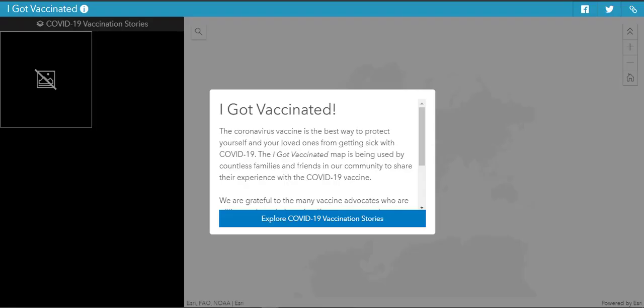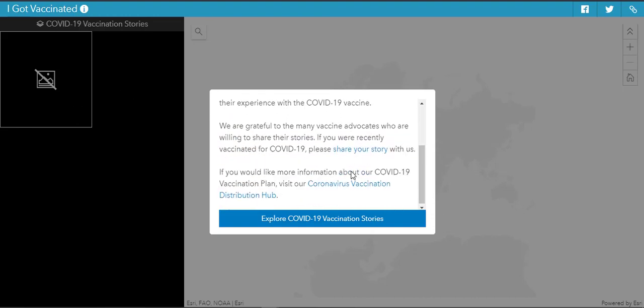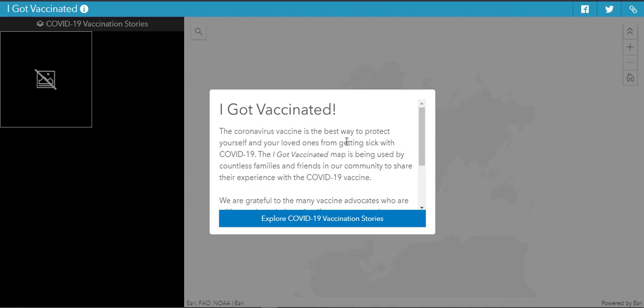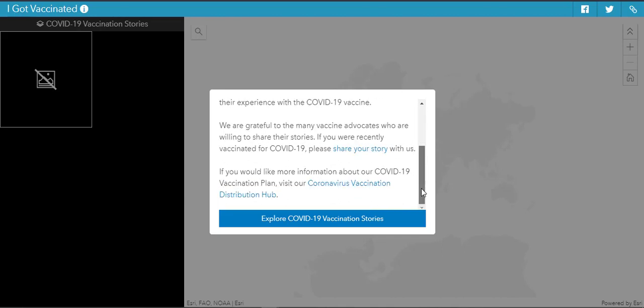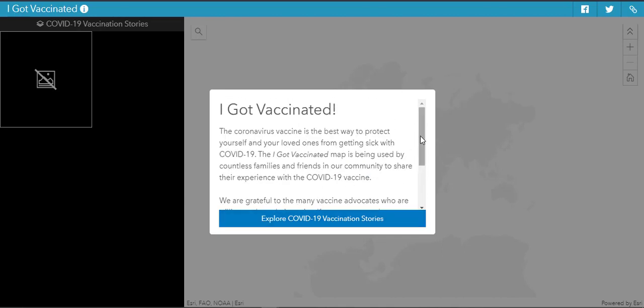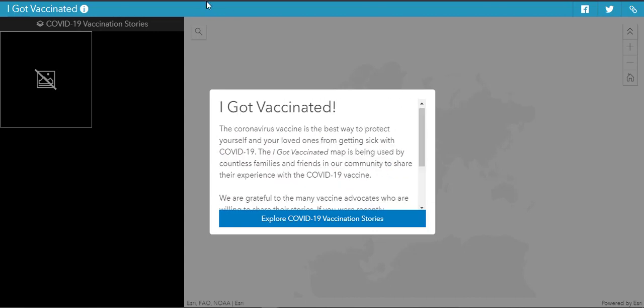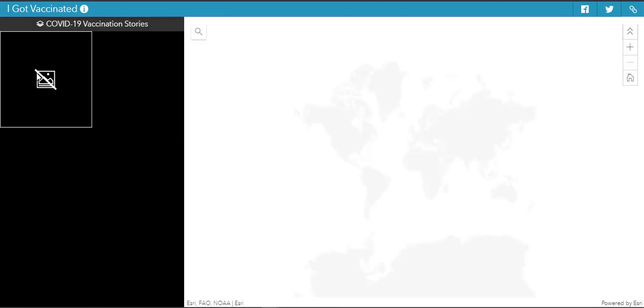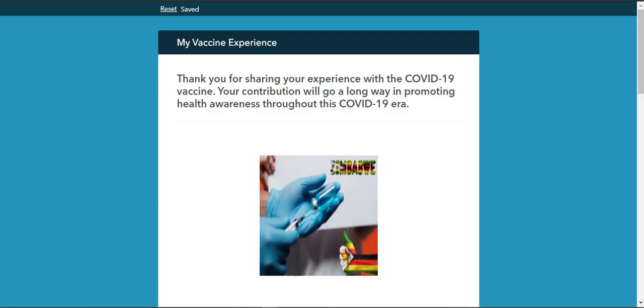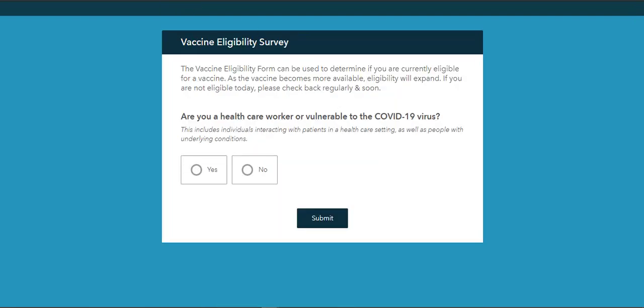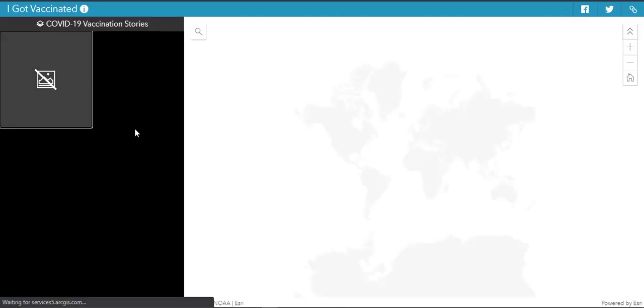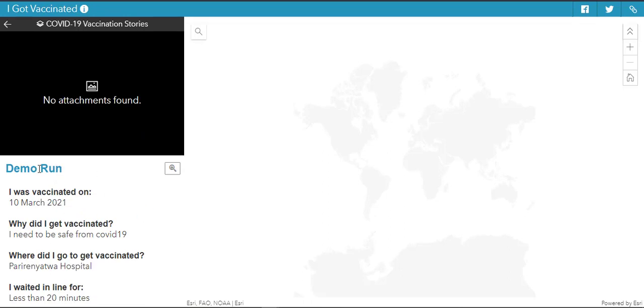I'm going to navigate to I Got Vaccinated. This is a basic application which anybody can view to see what has been happening, how many people have been vaccinated, and what people's thoughts are. The information displayed within this application comes from the vaccine experience application. Unfortunately, we don't have data here, so this was just a demo run.